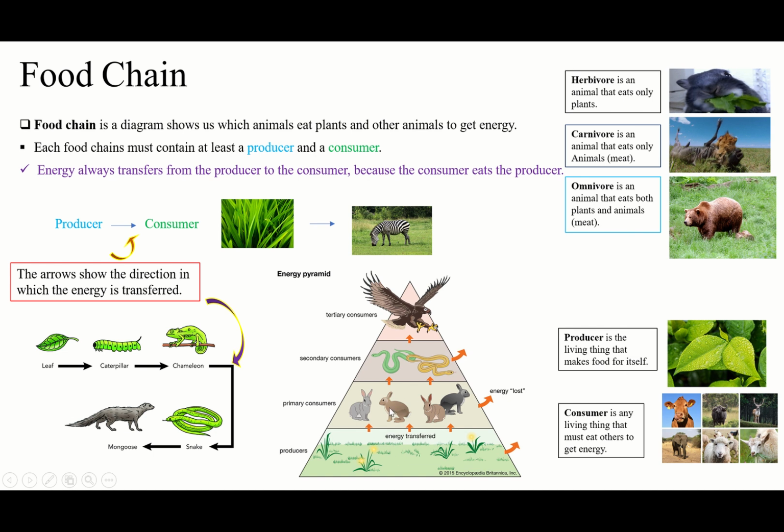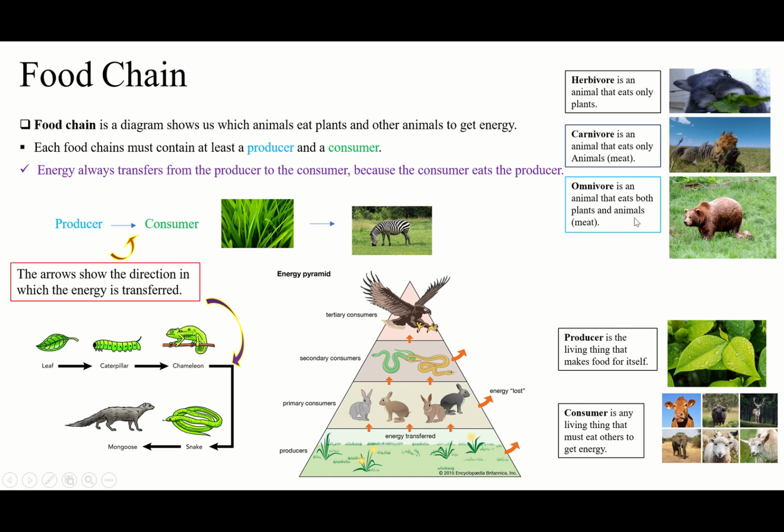That's why we won't have a carnivore here, because the first consumer must eat grass. It might be herbivore or omnivore, because omnivore eats both.